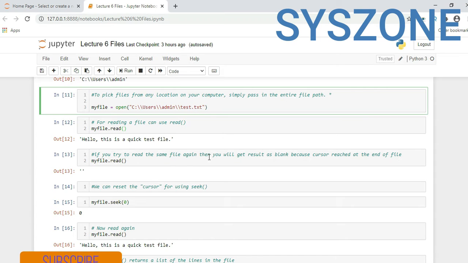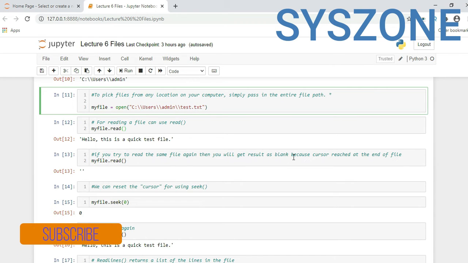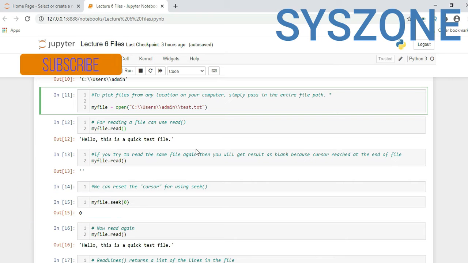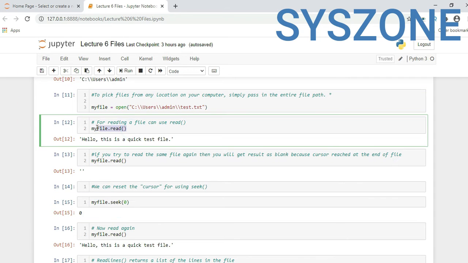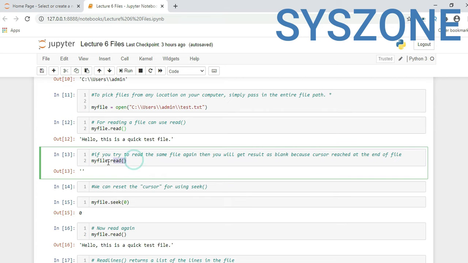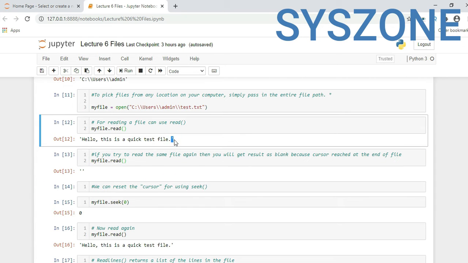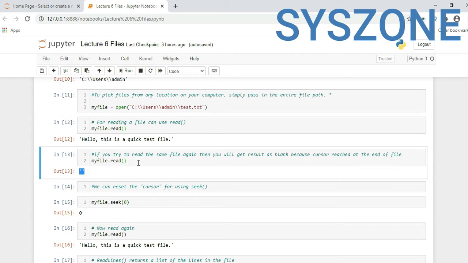If you try to read the same file again, you will get a blank result because the cursor is at the end of the file. The first time it was readable, it started reading from the beginning and read till the end. The second time, because after reaching the end of the text there is no text available, it returns blank, no string or values.